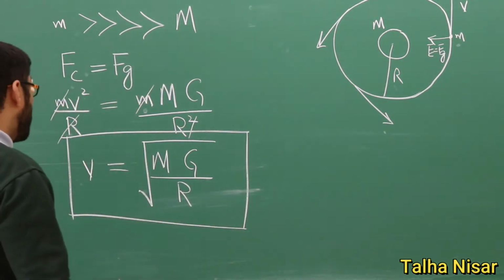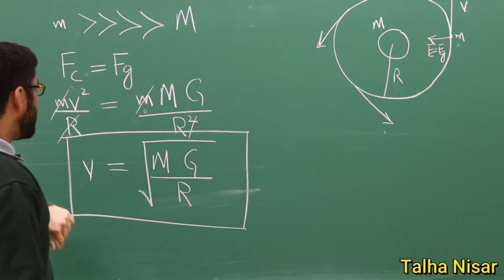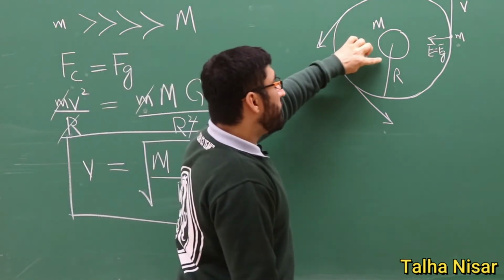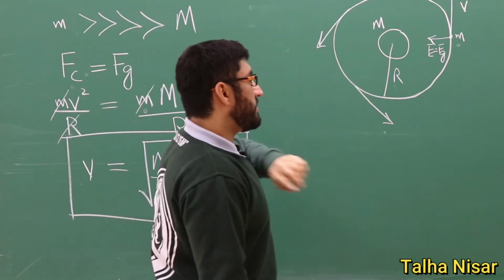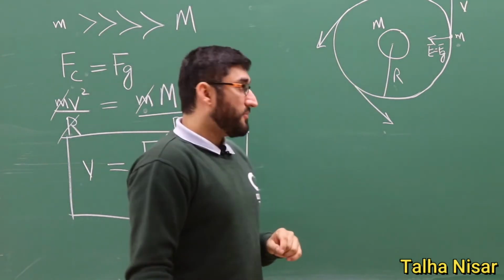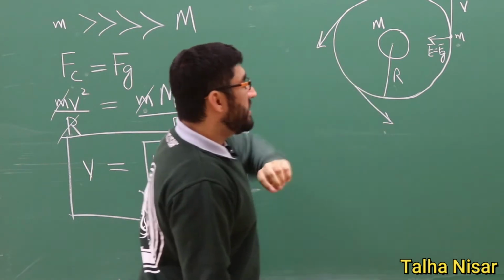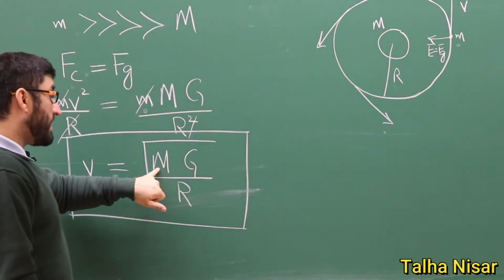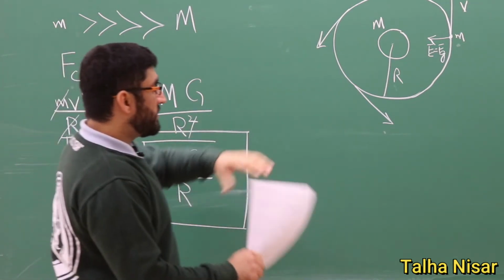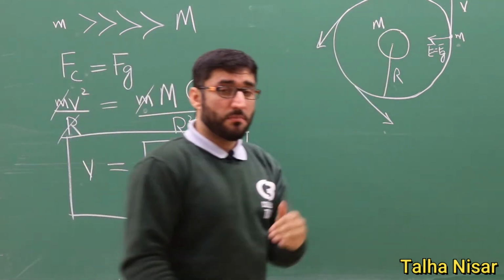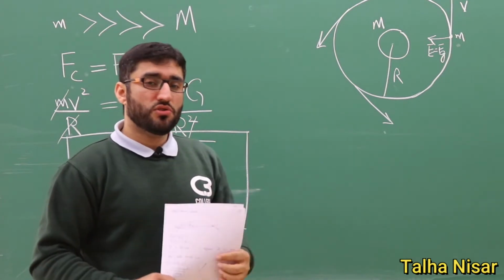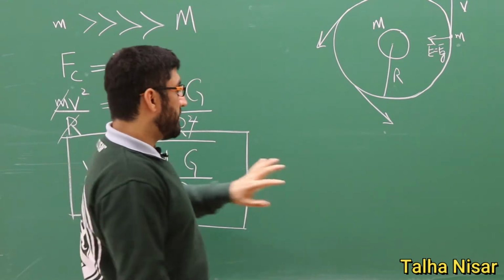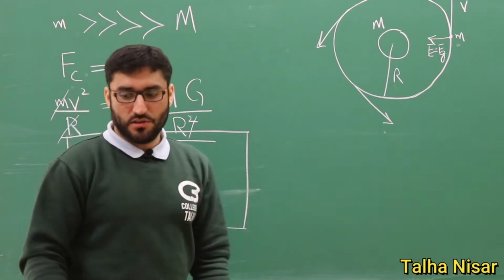This is the orbital velocity. And now what we see here is that this orbital velocity depends on the distance from the Earth. If we are far away from the Earth, the orbital velocity will be smaller. If you are close to the Earth, then the orbital velocity will be larger. Similarly, it depends on the mass of the Earth. If we are on a different planet, then the orbital velocities at the same distance will be different because they have different masses here.